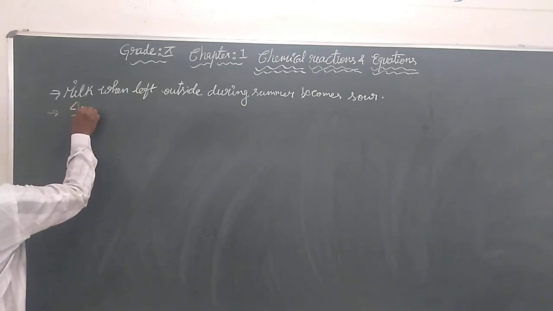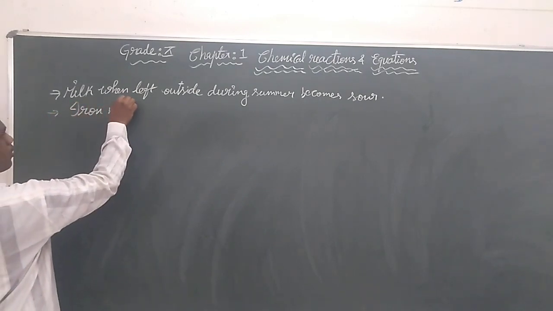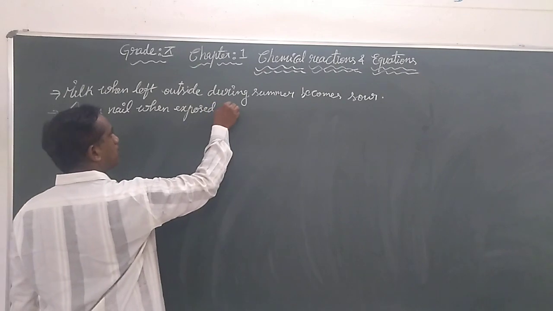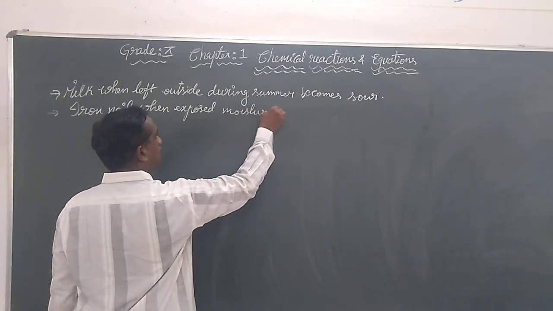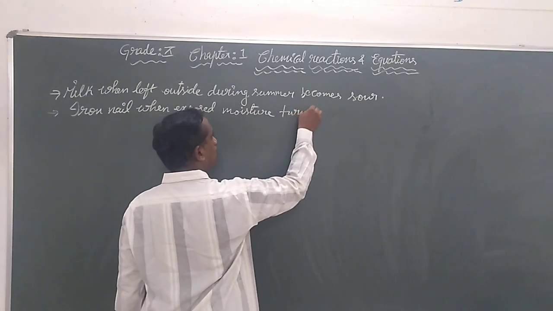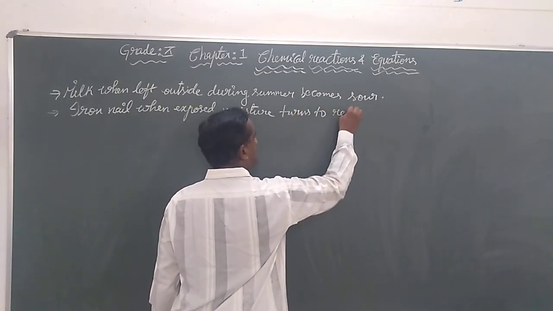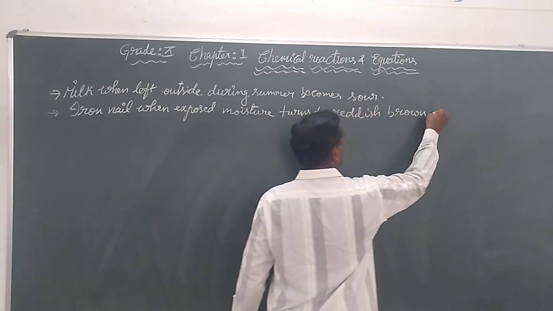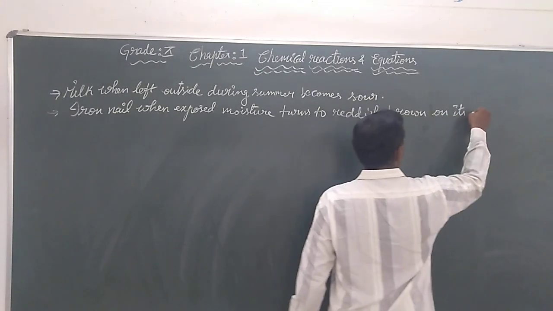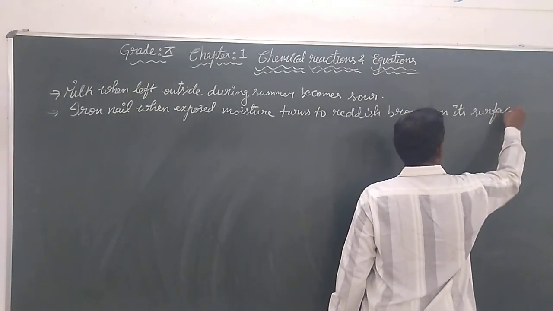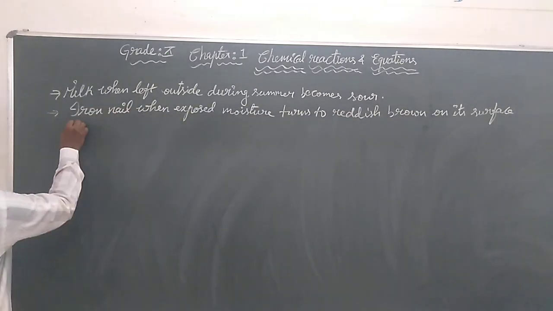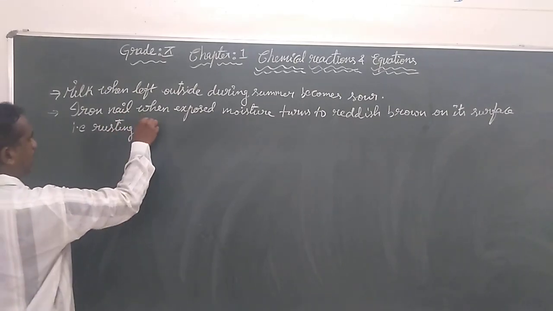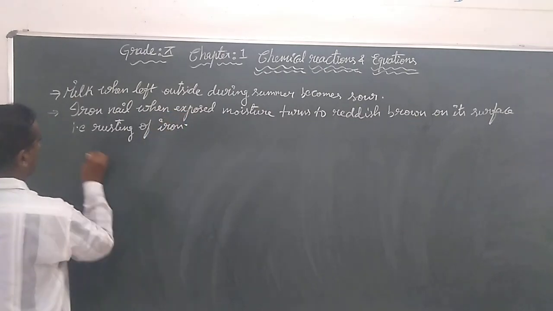Iron nails, when exposed to moisture, turn reddish brown on the surface. That is what we call rust. Rusting of an iron nail is the phenomenon.